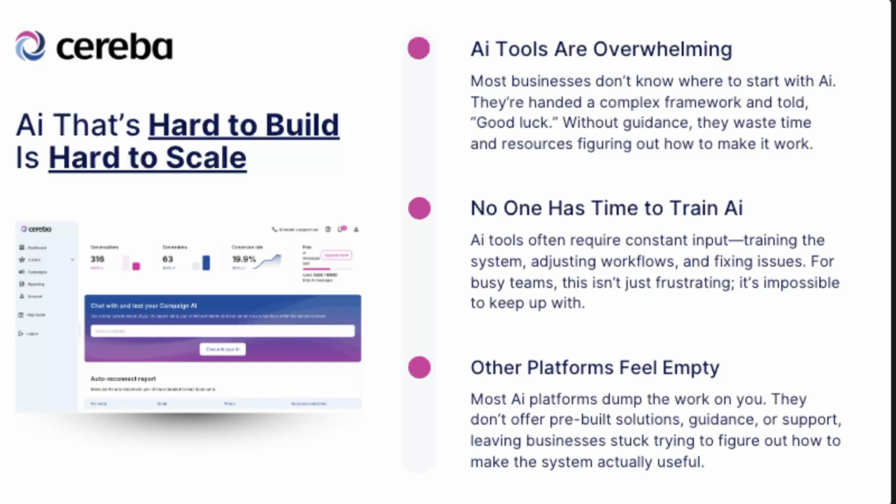So that's one piece. Another piece is that nobody has time to train or troubleshoot an AI. If you've ever run an AI chat before, or built your own, you will find that you have to spend a lot of time, especially in the early days, looking for awkward conversations, dealing with them, adjusting your prompts, and making all these changes in the system to fix those. So that's very difficult to do at scale.